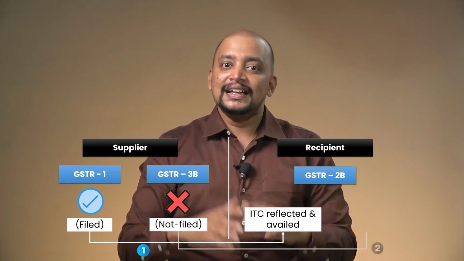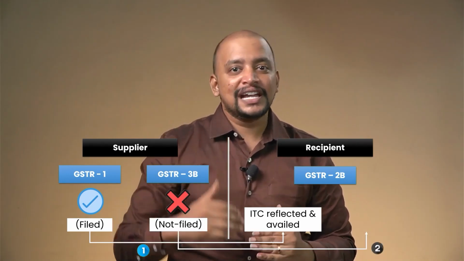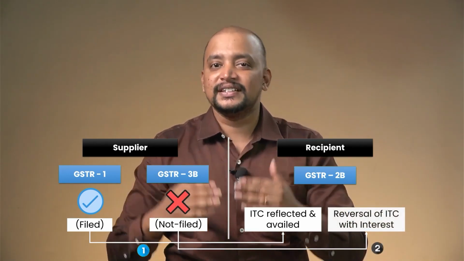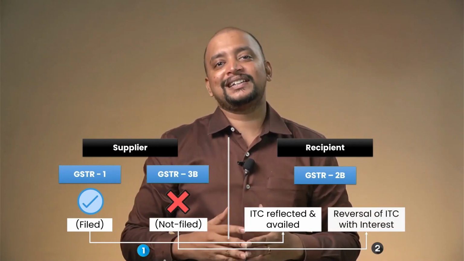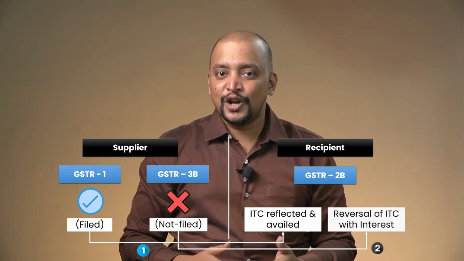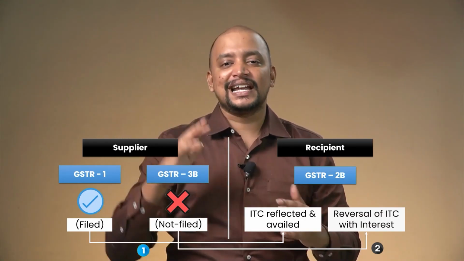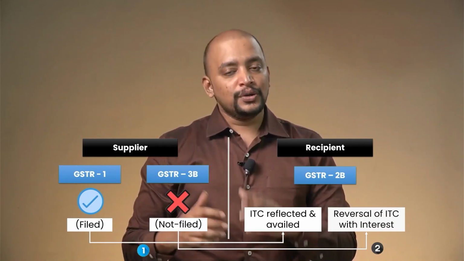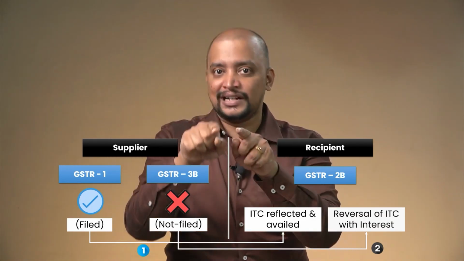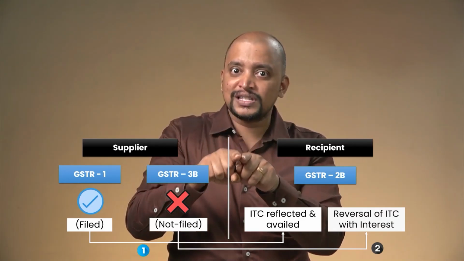Subsection 2 says, whatever ITC you have taken in 2B, you please reverse it. Why should I reverse it? Because your supplier has not paid tax. As your supplier has not paid tax, you kindly reverse that ITC along with the applicable interest. So, here there is one amendment related to interest. Anyhow, we will come across this interest amendment in a different chapter, the payment process, but I am just giving you clarity about that amendment.